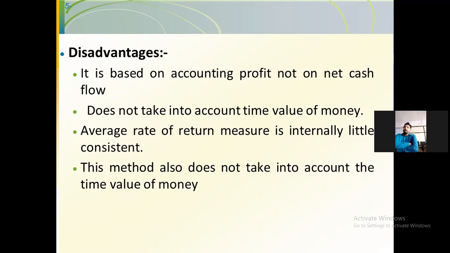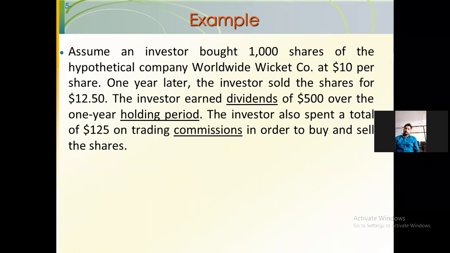Does not take into account time value of money. And the last one, average rate of return measure is internally inconsistent. Okay. So now the last point is repeated in the second and fourth point, so we'll not write that.